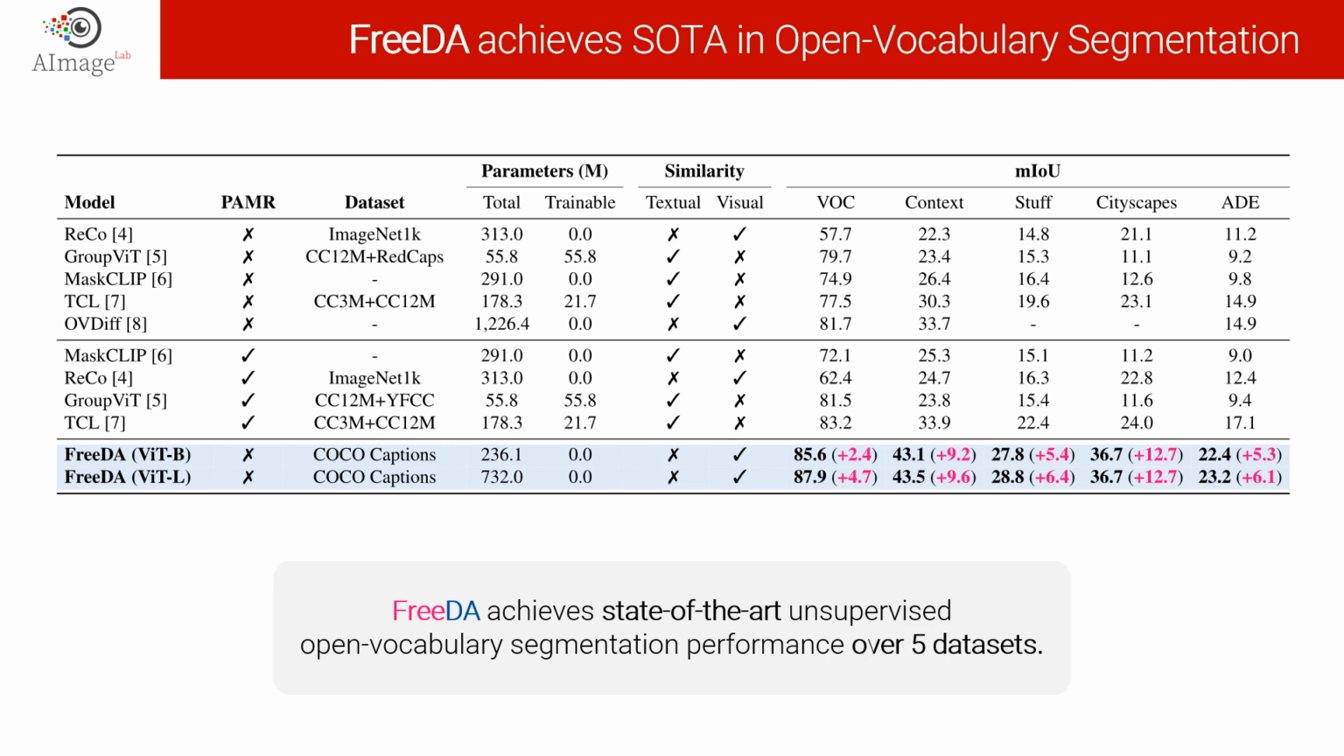In this slide, you can see a comparison with other models from the current literature. Our proposed method FreeDA achieves state-of-the-art unsupervised open vocabulary segmentation performance over 5 datasets, which are commonly used as benchmarks in segmentation. And it is important to note that FreeDA does not require additional trainable parameters.